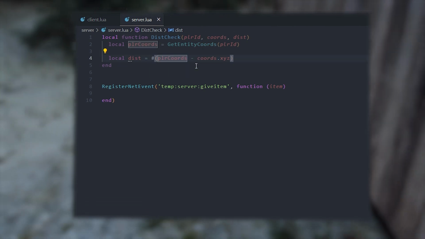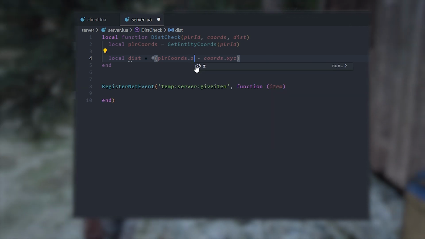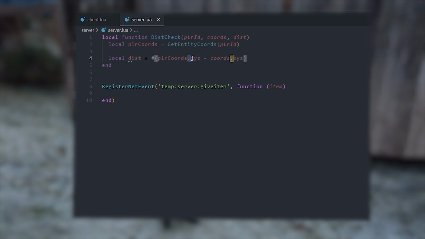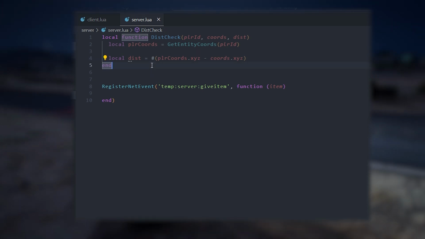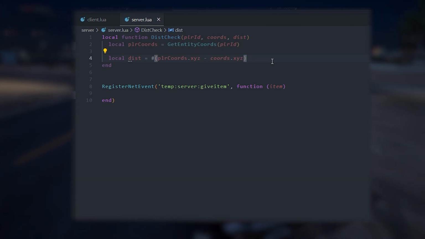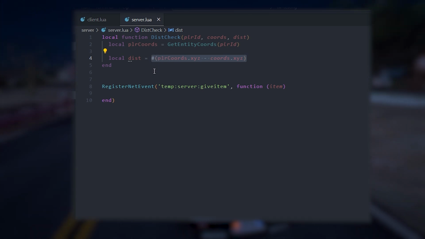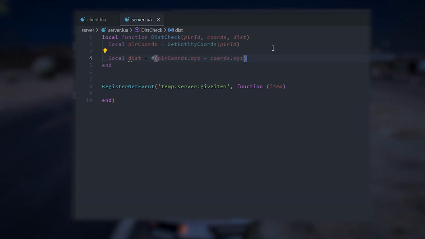But you can compare X's, Y's, Z's, you can compare it all. This will actually calculate the distance between because of this hashtag here. It unpacks the table, I think, or something like that. I don't really know the background of it, but I just know that doing Lua vector math is actually faster than get distance between coords.